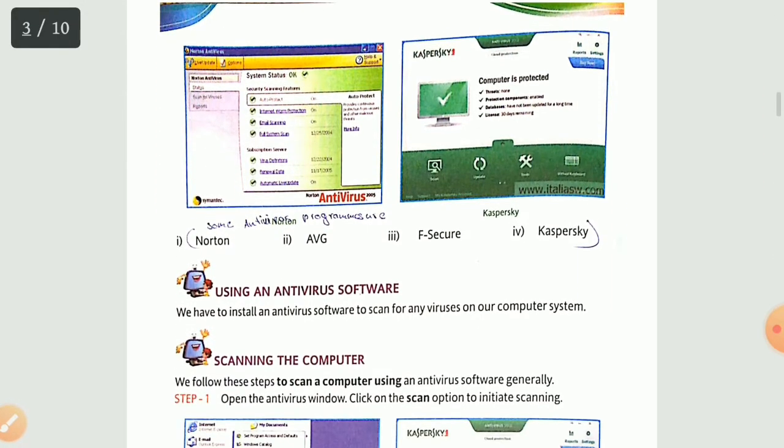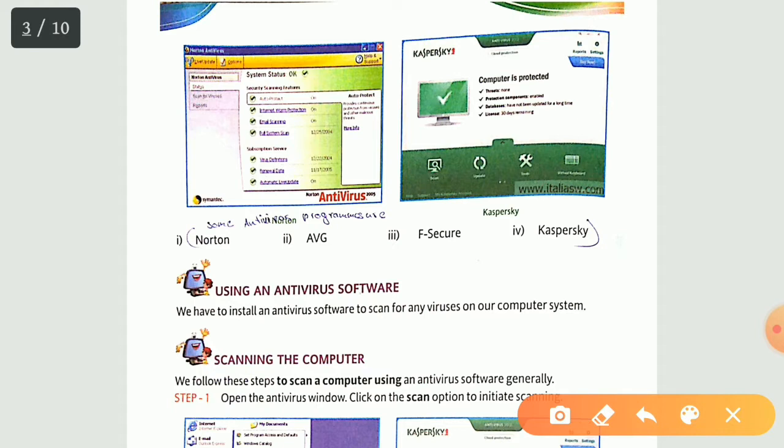Furthermore, we have four examples: Norton, AVG, F-Secure, and Kaspersky. We have these four as antivirus programs. These are the examples.